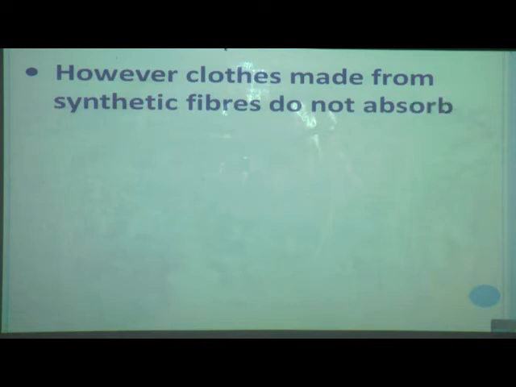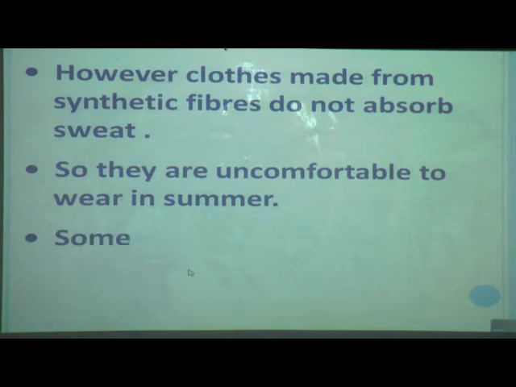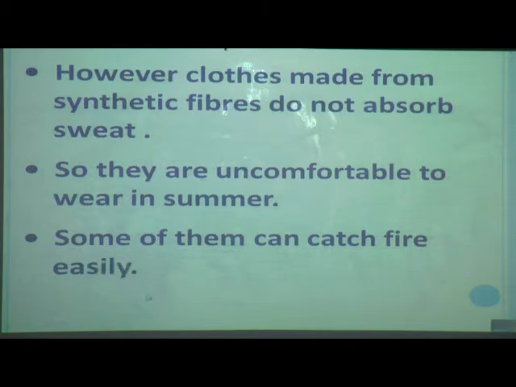However, clothes made from synthetic fibers do not absorb sweat. So, it is not comfortable to wear them in the summer season. See here, the explanation is the same thing. As clothes made from synthetic fiber do not absorb sweat, they are uncomfortable to wear in summer. And some of them can catch fire easily. So, most of the time we avoid using clothes made from synthetic fibers.